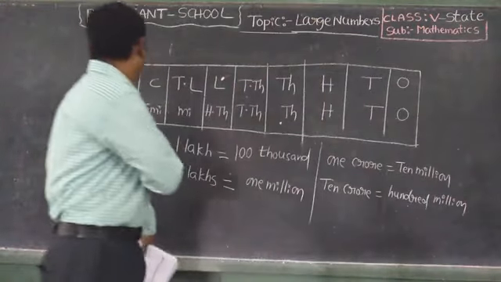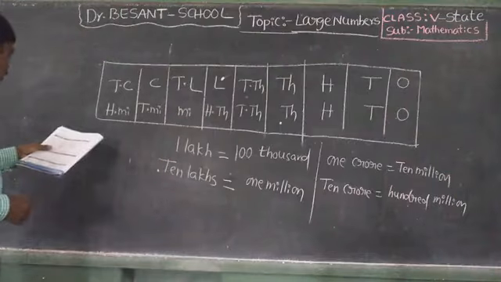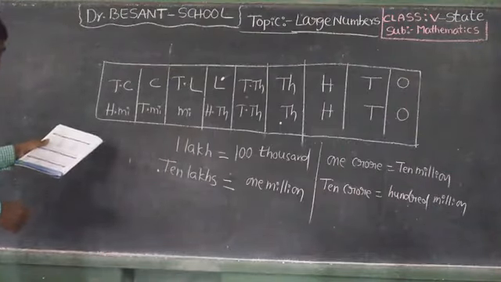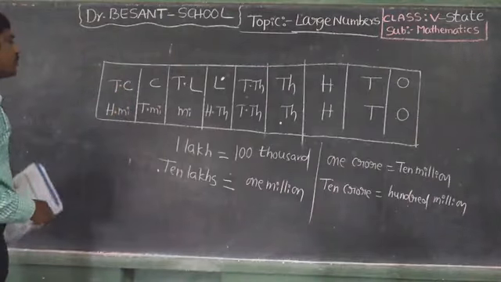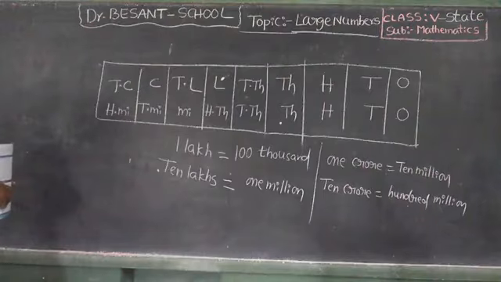Next to 10 crore, 100 crores. Crore, 10 crore, 1 to 10 to 100.